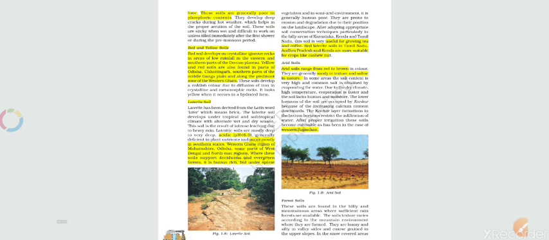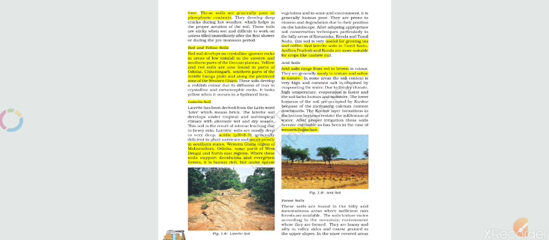As we have discussed, it is humus rich, so it can offer a good amount of plant nutrition. So that is good for growing tea and coffee and good for cashew nut production.